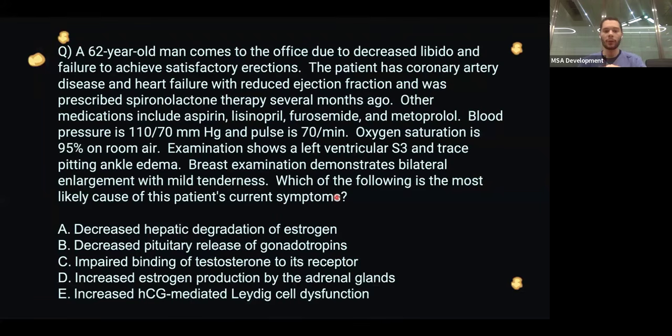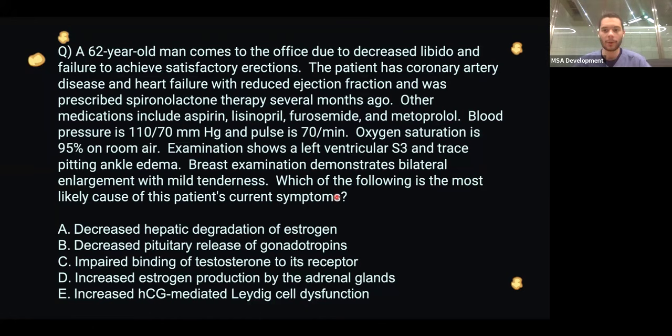A 62-year-old man comes to the office due to decreased libido and failure to achieve satisfactory erections. The patient has coronary artery disease and heart failure with reduced ejection fraction and was prescribed spironolactone therapy several months ago. Other medications include aspirin, lisinopril, furosemide, and metoprolol. Blood pressure is 110/70 and pulse is 70 per minute. Oxygen saturation is 95% on room air. Examination shows a left ventricular S3 and trace pitting ankle edema. Breast examination demonstrates bilateral enlargement with mild tenderness. Which of the following is the most likely cause of this patient's current symptoms?